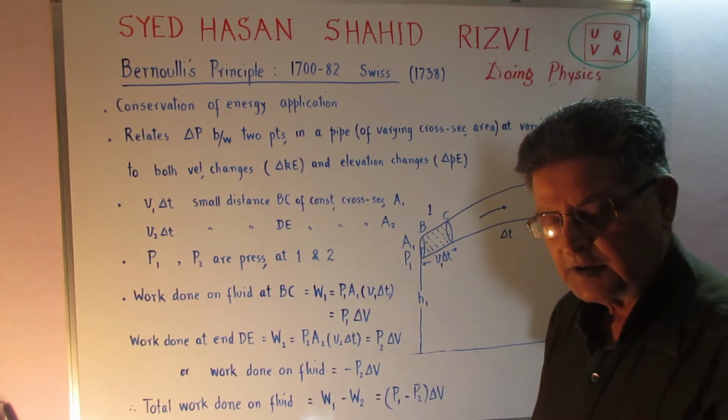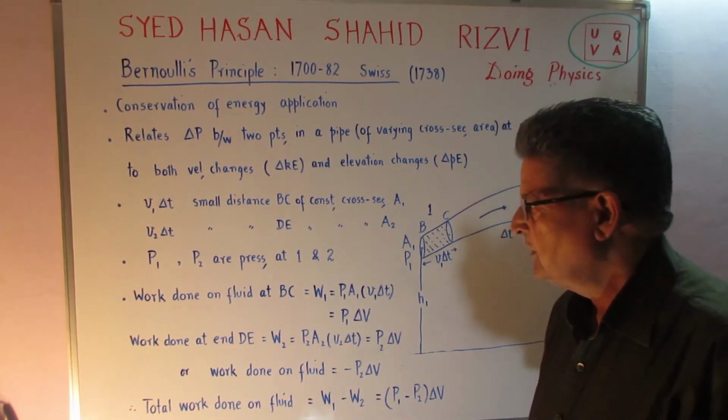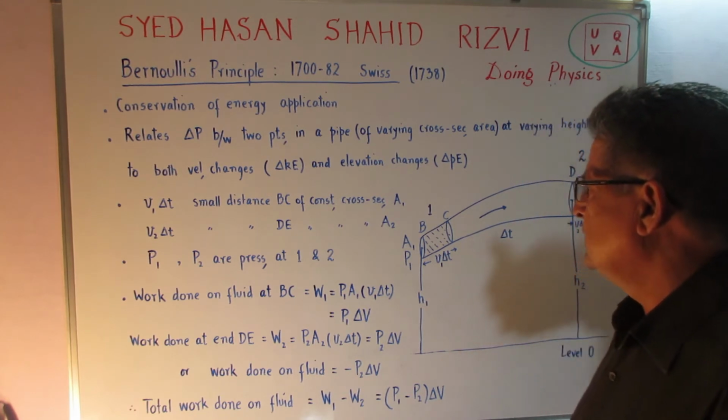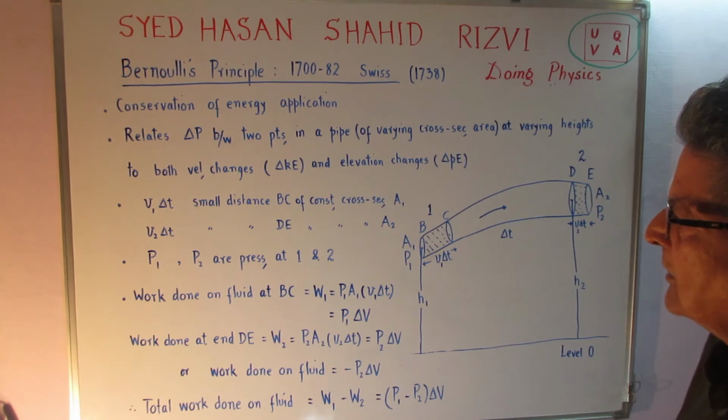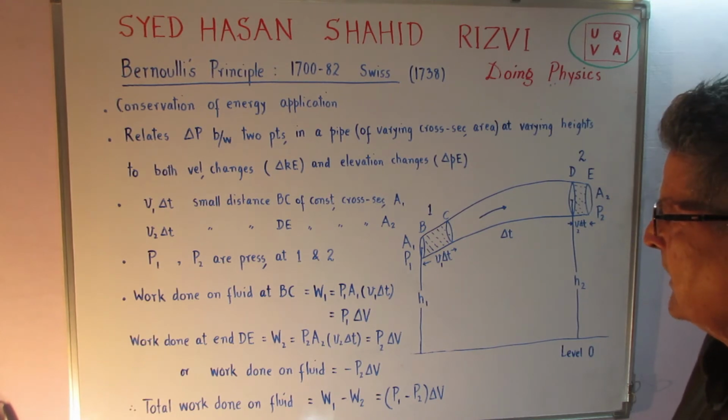So the pressure, the kinetic energy, and the changes in the potential energy, they are related in Bernoulli's theorem.